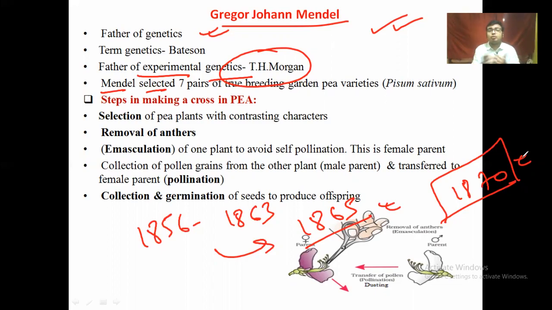Then Mendel collected 7 pairs of contrasting characters. What do we mean by contrasting characters? Contrasting characters means totally opposite, totally different characters. Mendel selected 7 pairs of contrasting characters in the garden pea, whose scientific name is Pisum sativum. And the steps Mendel followed for these contrasting characters, one minute.